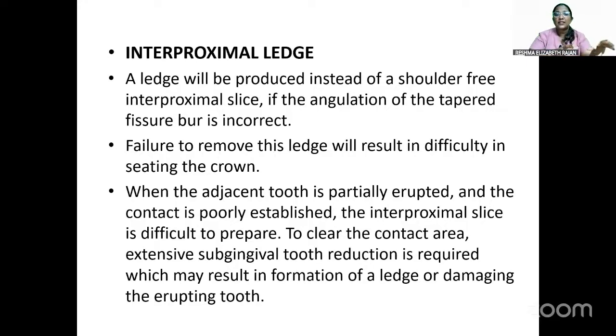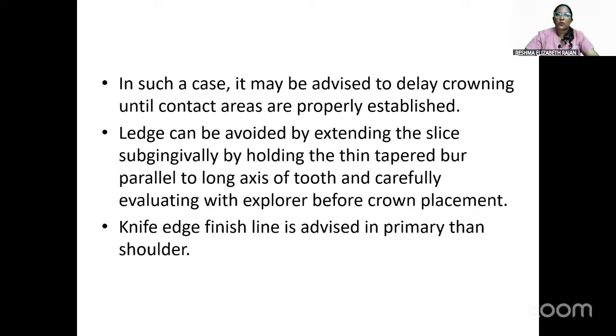Especially in cases when the adjacent tooth is partially erupted and the contact is poorly established, it is very difficult to prepare the interproximal side, and to clear the contact area we have to go subgingivally, which may result in a ledge or damage the adjacent tooth. In those cases, it is advised to delay the crowning until the contacts are properly established, that is, until the tooth erupts into the oral cavity.